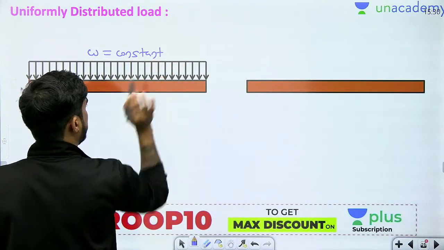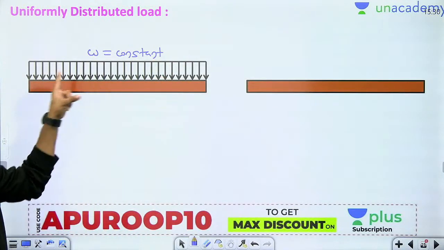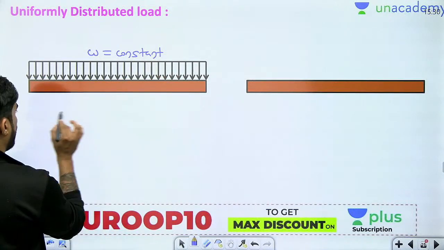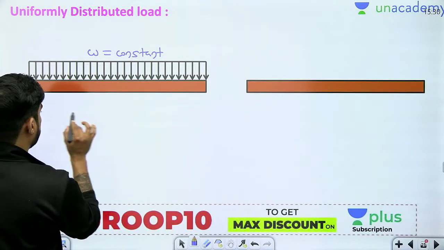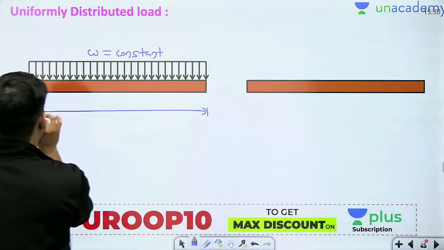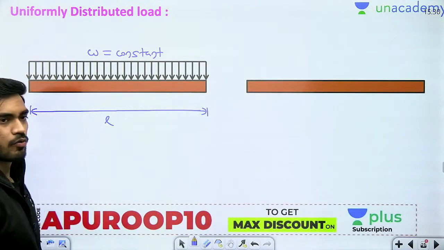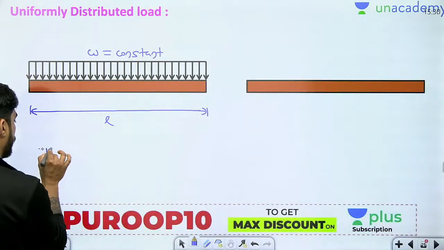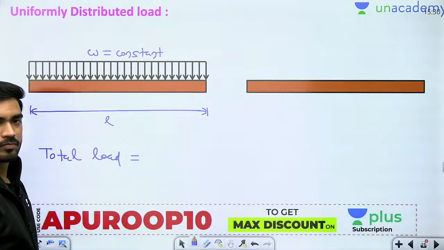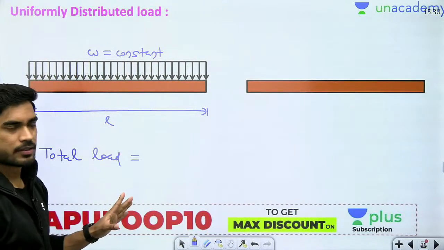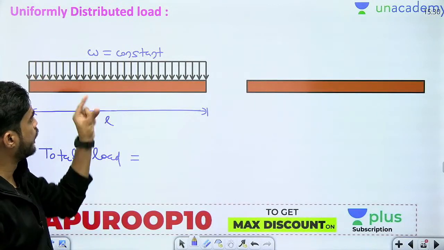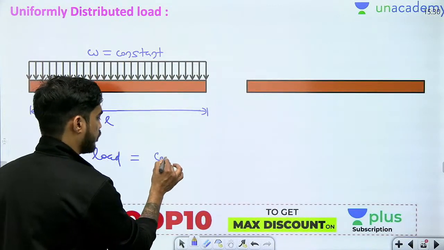W is not varying. Okay. So the load intensity is W from one point to another point. Let's say from here to here the length is L. So what will be the total load, beta? Total load is equal to area under the diagram. Now this is a rectangular diagram. So what will be the area? Height into width, W into L.